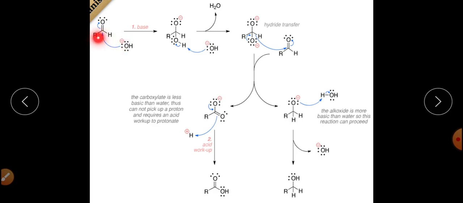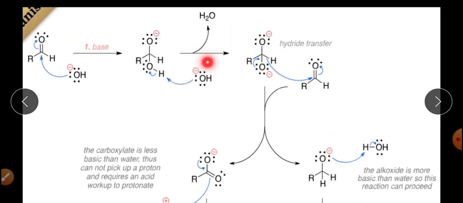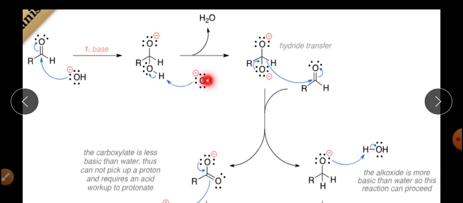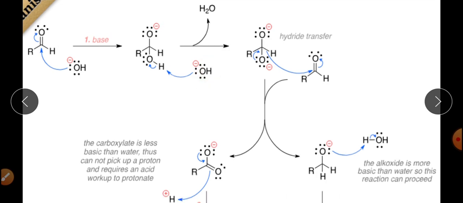So OH negative will attack this particular carbon, with the movement of electrons from the carbonyl to form O negative, right? Ultimately this particular hydrogen will be eliminated because the OH negative will further react, and it will be eliminated in the form of a water molecule.